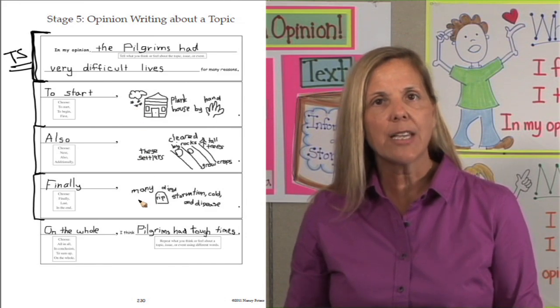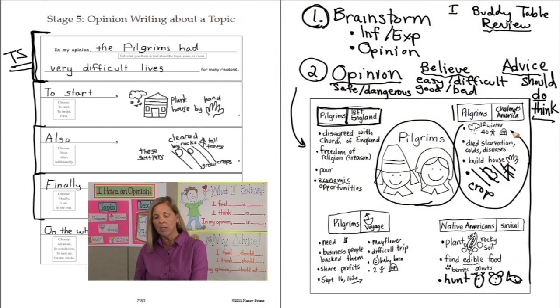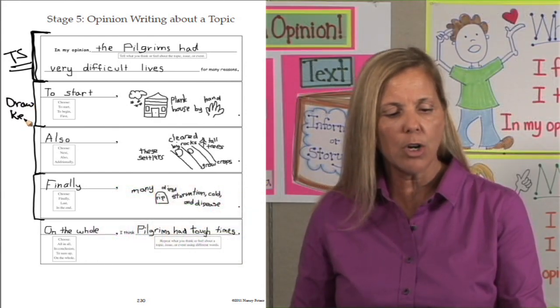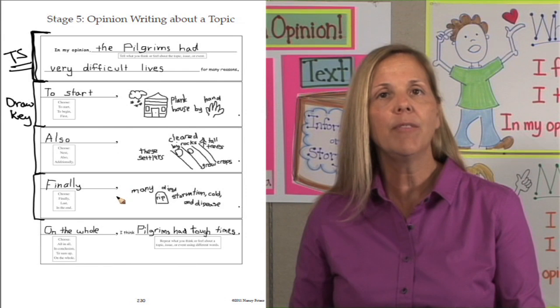Where did we get these reasons? Jump back to our brainstorm. Right here on our brainstorm was all the information we looked at in order to form our opinion. So we're going to use this same information as reasons to back up our opinion. We're going to put down how they died of diseases and starvation, how they had to build their plank houses by hand, how they had to clear their fields. So we review those ideas, we go back to the boxes, and the first thing we do is we draw or write a keyword for all 3 of these reasons.